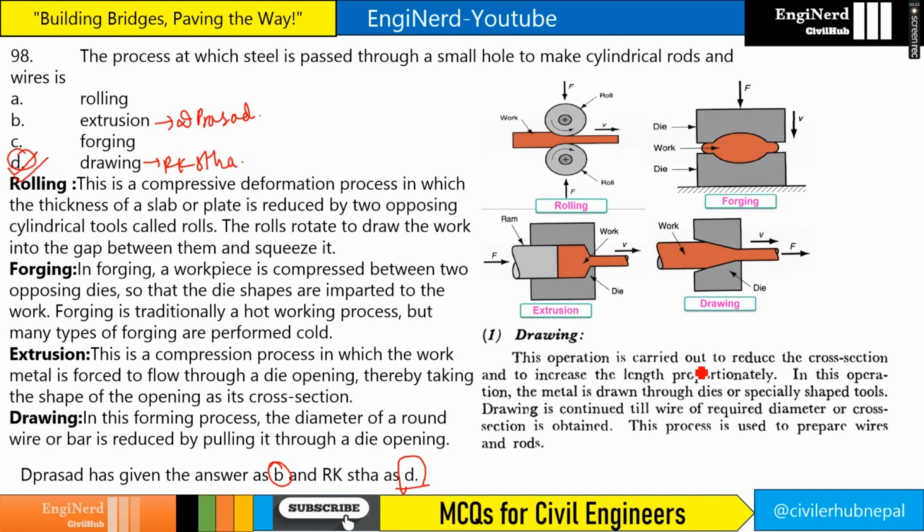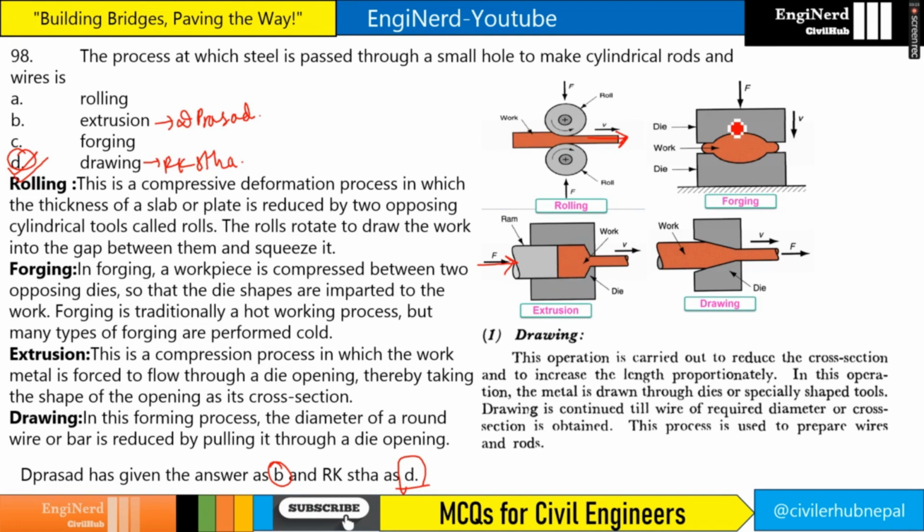Here in drawing, this operation is carried out to reduce the cross section and to increase the length proportionately. In this operation, the metal is drawn through dies or specially shaped tools. Drawing is continued till wires of required diameter or cross section are obtained. This process is used to prepare wires and rods, right? So in rolling, you pull from the other side, whereas in extrusion, you force it to pass through this particular space. This is the difference between rolling and extrusion.